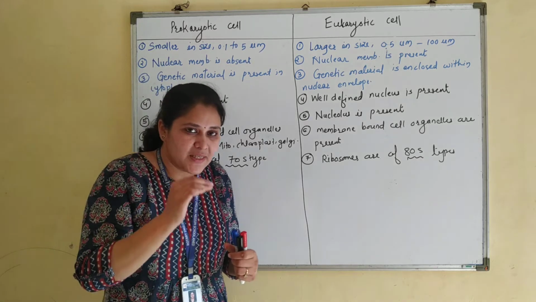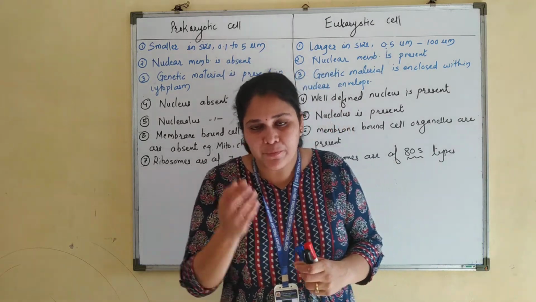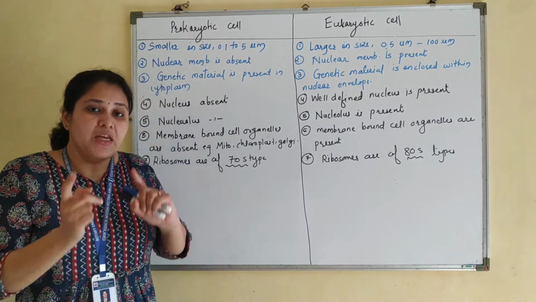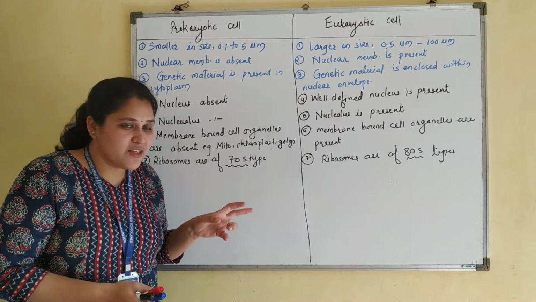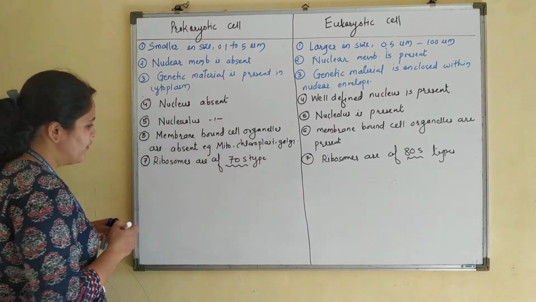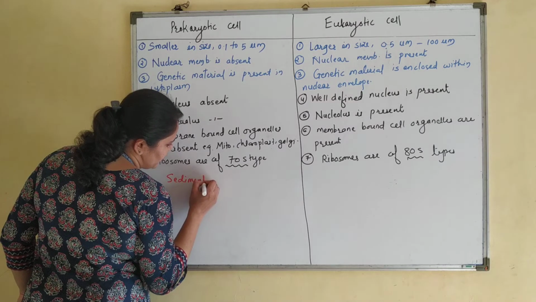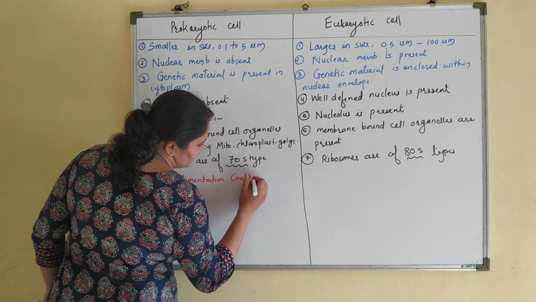Obviously, rate of settling depends upon its heaviness, its weight. So the time they take to settle down at the bottom is an indirect measurement of their size. That is known as sedimentation coefficient.